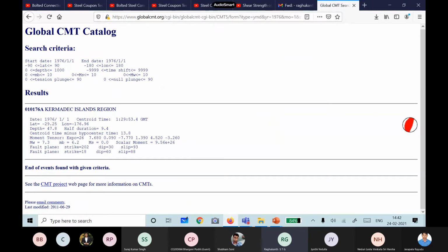They will give this moment tensor. You are able to see some Kermadec Islands region they have given. How have they given it? You can see they give the date, the centroidal time, latitude, longitude, depth, and hypocenter. All these things they will give. Below that, can you see how many they have given? Two. The first one has strike angle 202, dip 30, slip 93. The second one is 18, 60, 88.